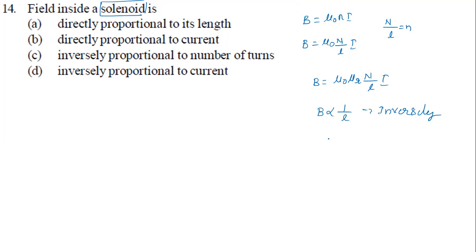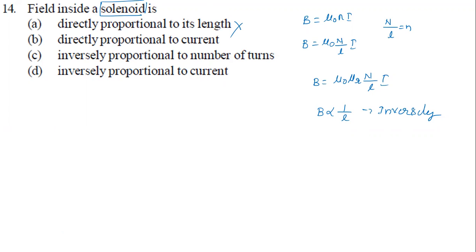Inversely proportional to length or directly proportional to 1 by length. The word you need to understand: directly proportional to 1 by length is the right answer. But they are not given 1 by length, they are just given length. So it is a wrong answer.